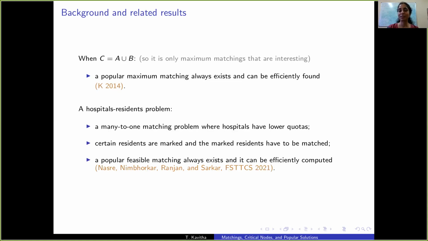Interestingly, in FSTTCS, there's another very similar problem considered in this paper by Nasre, Nimbhorkar, Ranjan, and Sarkar. This is a many-to-one matching problem where hospitals have lower quotas, which say that at least this many residents have to be matched to such hospitals, and certain residents are marked, and these marked residents have to be matched. So feasible matchings have to obey these constraints. They showed that whenever feasible matchings exist, popular feasible matchings always exist and can be efficiently computed.